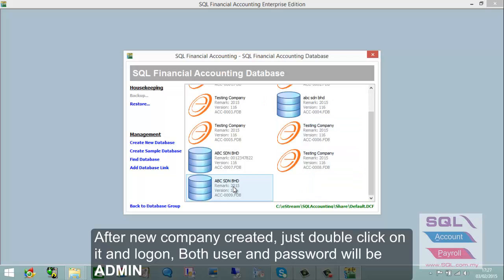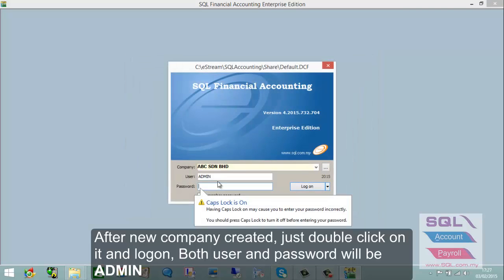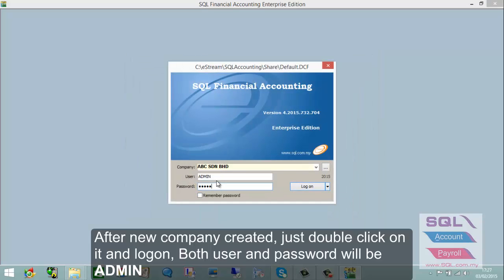So after the system has created the ABC Sandram Berhad for you, you just double click, and both user and password will be admin. Then log on.